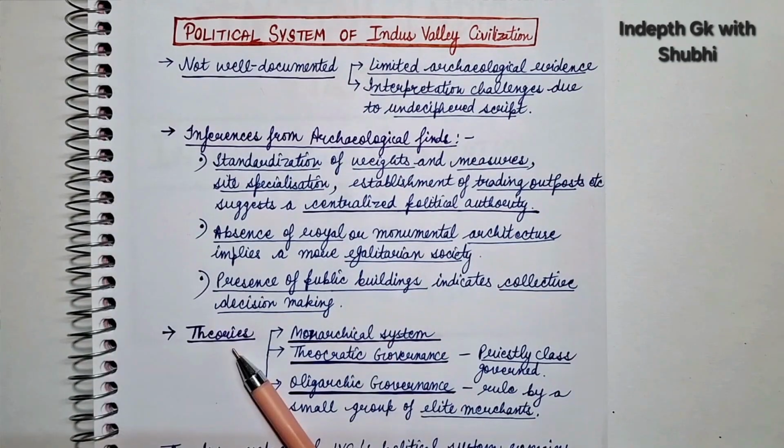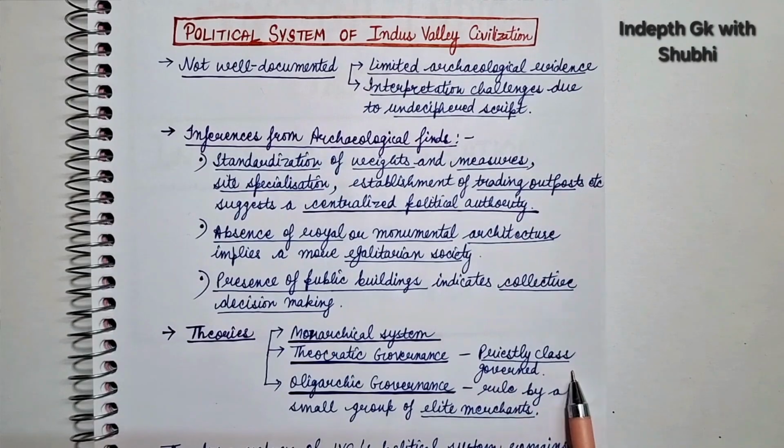Next are the theories related to the political system. These theories are number 1 monarchical system. So there may be a monarchical system, but this theory is not that valid because there are no evidences of standing army or large scale fortifications, right? Next is theocratic governance. According to some scholars, there may be theocratic governance in which priestly class governed the society.